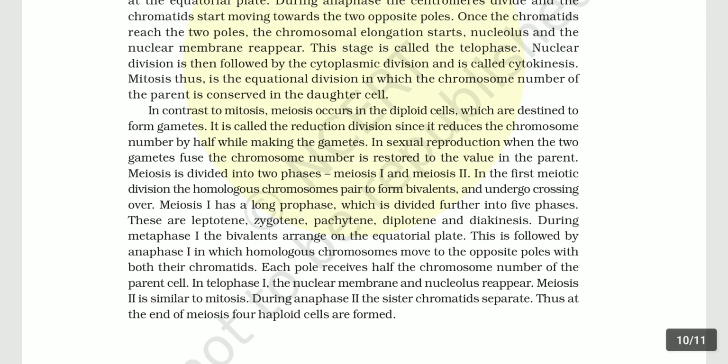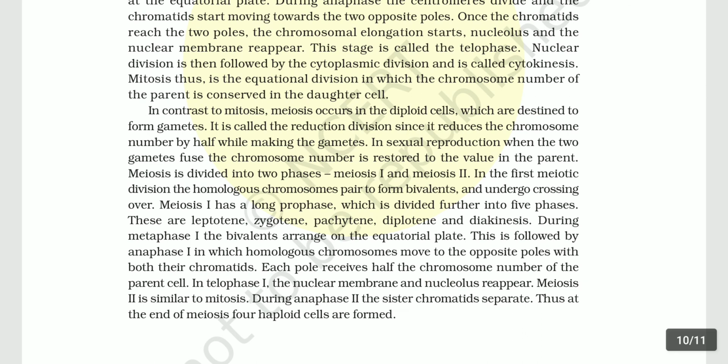is divided into two phases, meiosis first and meiosis second. In the first meiotic division, the homologous chromosomes pair to form bivalents and undergo crossing over. Meiosis first has a long prophase, which is divided further into five phases. These are leptotene, zygotene, pachytene, diplotene, and diakinesis.